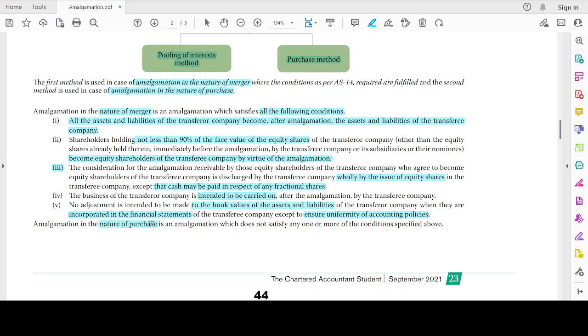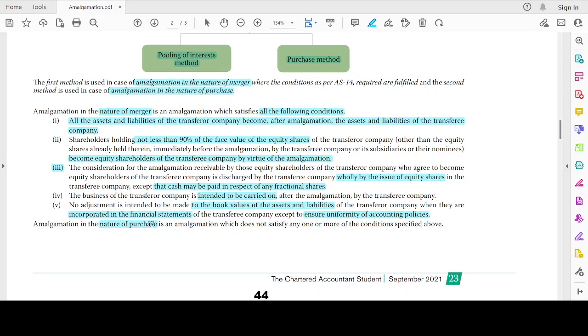90 percent of the face value of the equity shares should be held by those who become the shareholders of the new company. And then consideration should be receivable only by way of equity shares. For fractional shares, it could be received in cash. The business should be continued, and no adjustment should be made to the book value of the assets and liabilities.